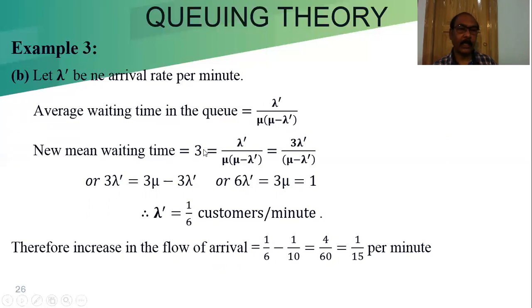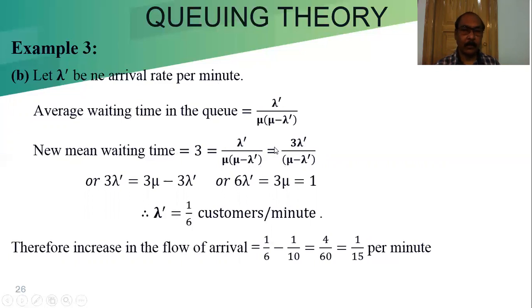The mean waiting time is 3, it is given in the question: one customer has to wait 3 or more minutes, that is the average waiting time. So 3 equals lambda dash by mu into (mu minus lambda dash).